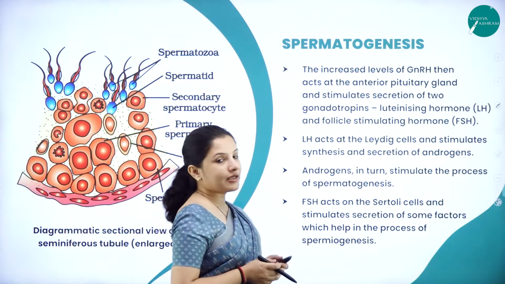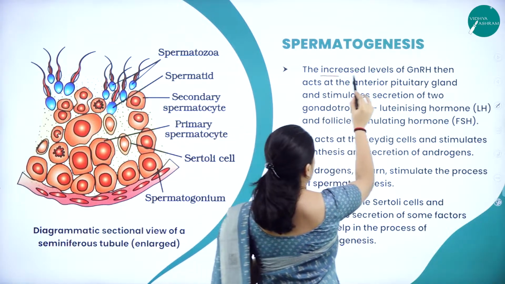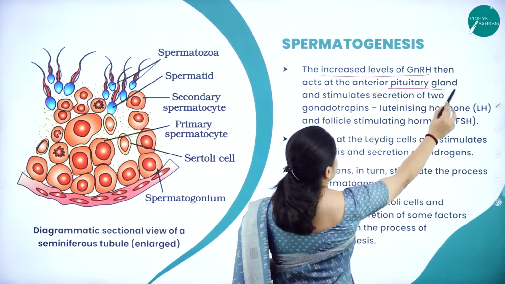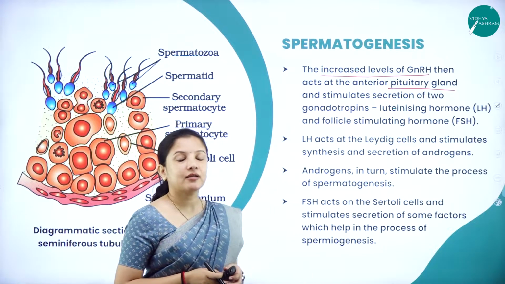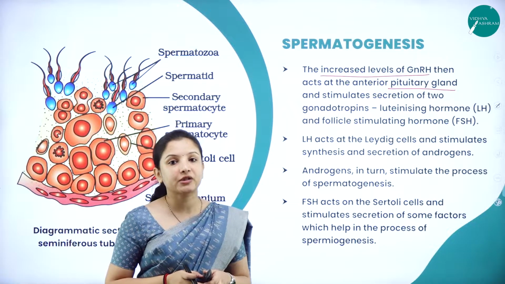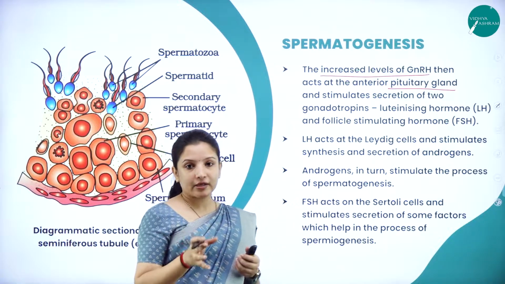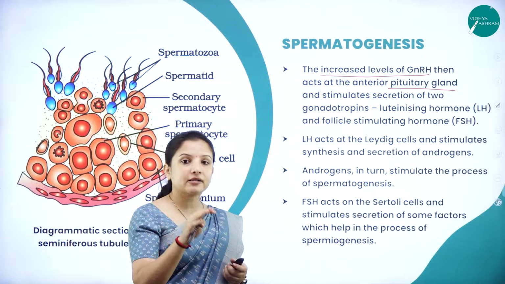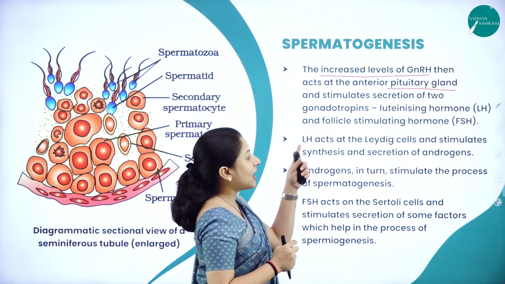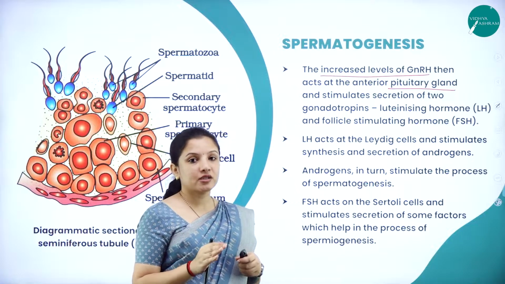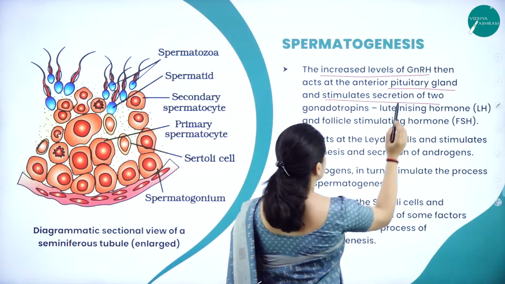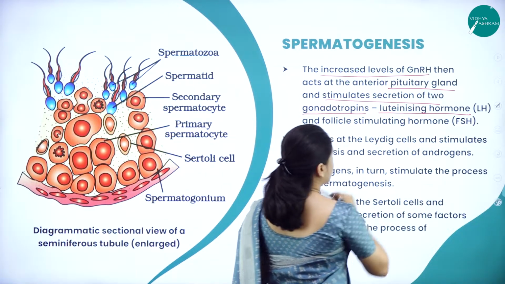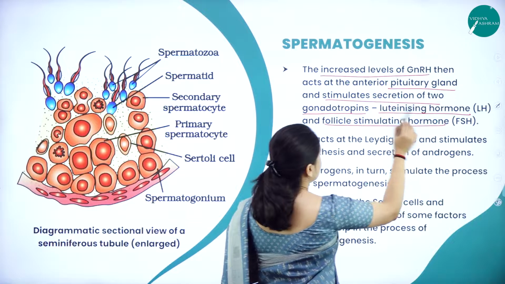The increased levels of gonadotrophin releasing hormone will act on the pituitary gland, which we saw yesterday while studying about testes, and will stimulate the pituitary gland to secrete two gonadotrophin hormones, which are called luteinizing hormone and follicle stimulating hormone.